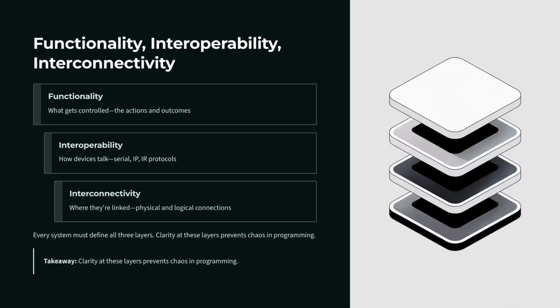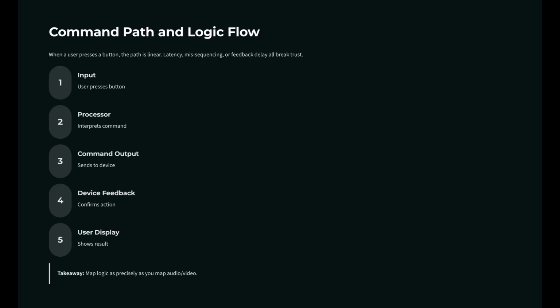Let's talk about logic flow. When a user presses a button, the path is linear. Input to processor, the processor pushes a command to output, and then the device feeds back to the processor, which is then displayed to the user. So latency, missequencing, or feedback delay all break trust with the user. Map control flow like signal flow. Step by step. Map logic as precisely as you map audio and video.